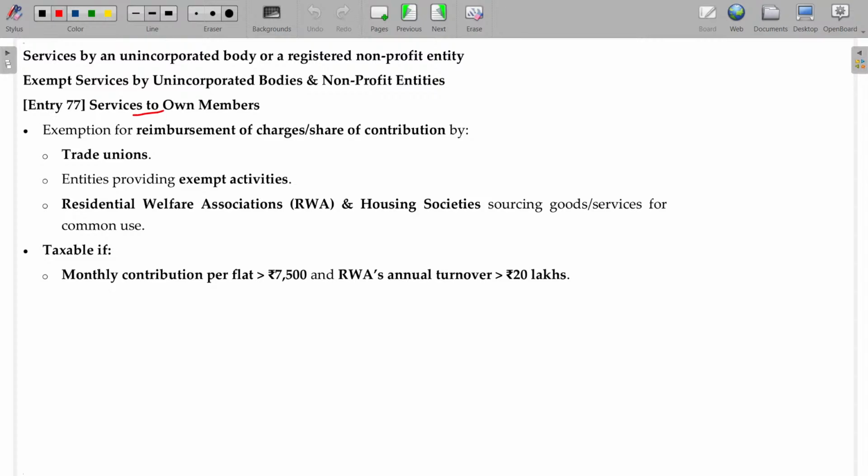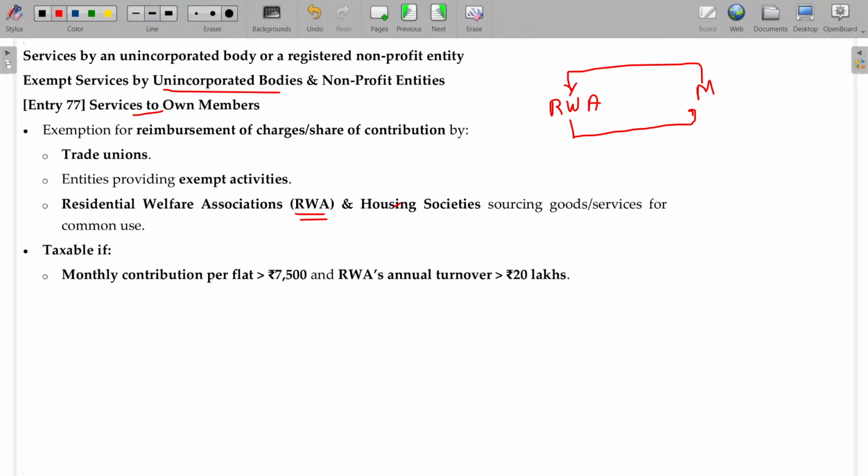Services to own members by an unincorporated body: Residential Welfare Association rendering services to their members. In a flats association, members are paying subscription fees for common services like keeping the campus clean, electricity, light and other facilities provided commonly. Whatever amount is collected for those services will not fall under GST, provided